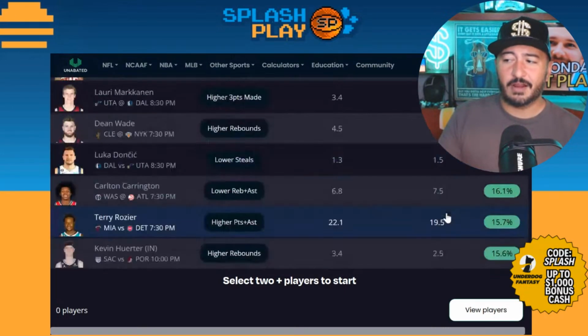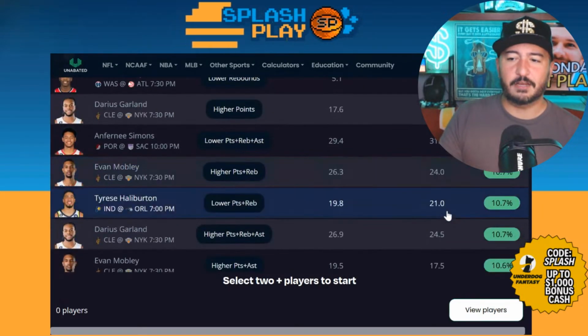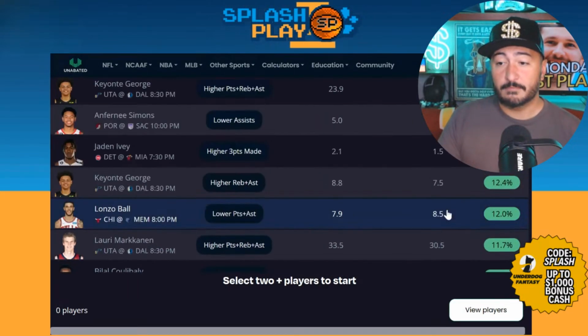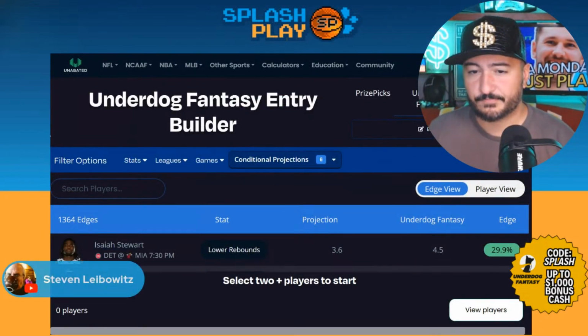So you can see here, again, I'm not going to always show you all the ones on here. There's a lot of theoretical edge for all these lines based on the Unabated projections. So you can mix and match them if you want. Just take the highest ones. A lot of good stuff.